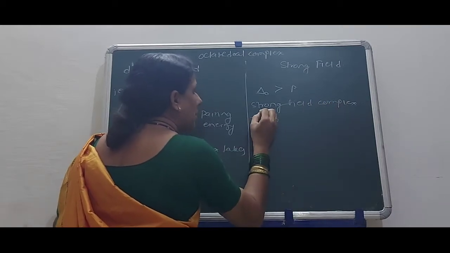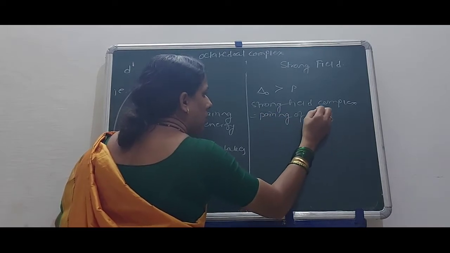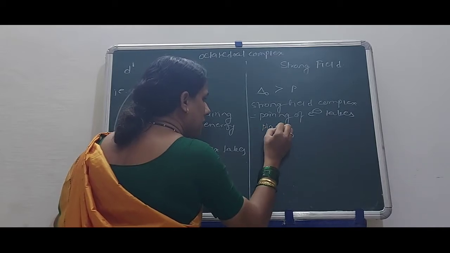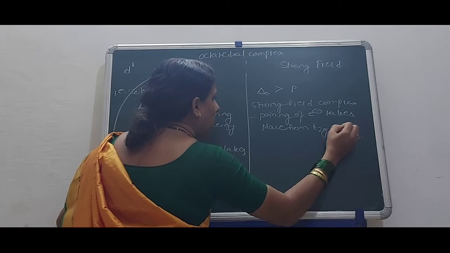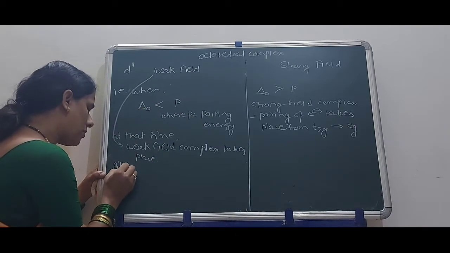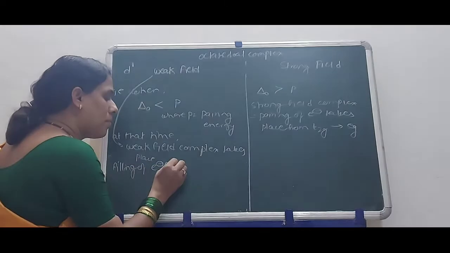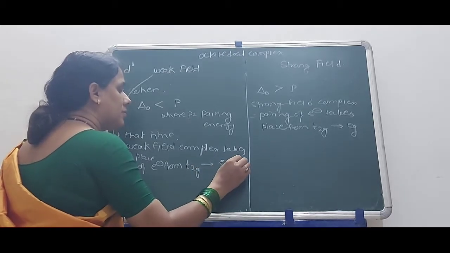Okay, pairing of electrons takes place as from T2G to EG. Here, filling of electrons goes from T2G to EG level.